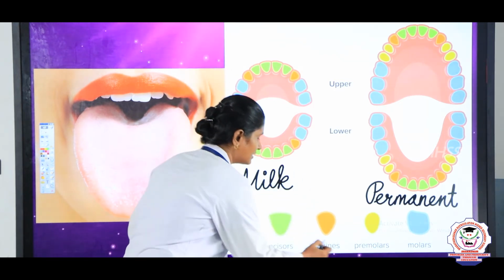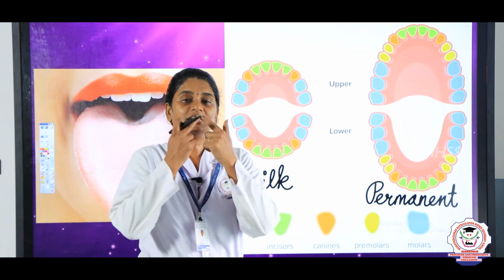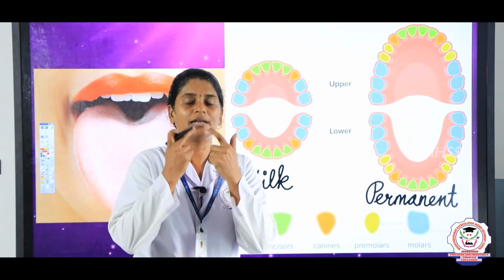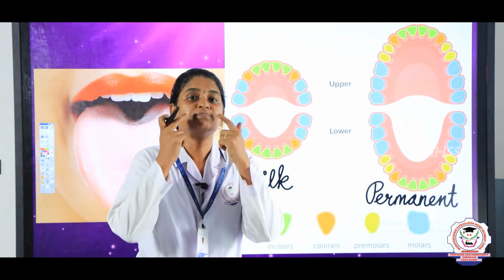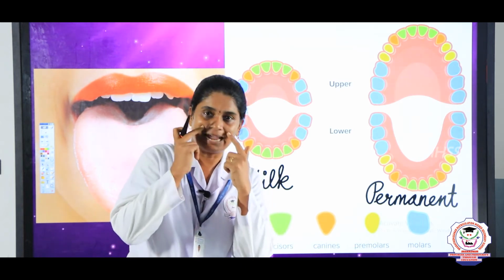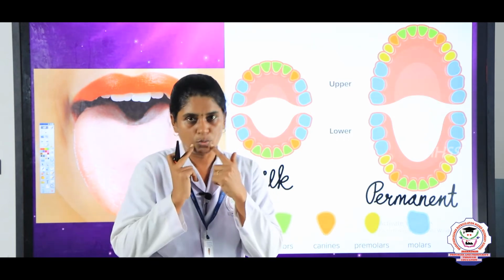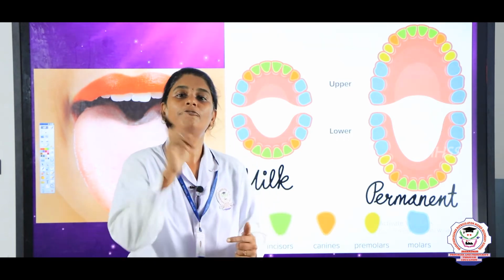The second one is canine. In the front you will have incisors in the upper jaw and the lower jaw. After the incisors, you will have the canines on both sides, in the upper jaw as well as in the lower jaw. So, in total you will have 4 canines.